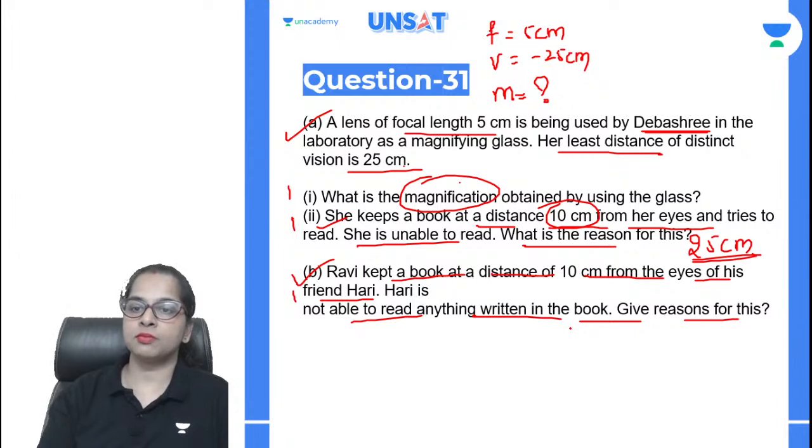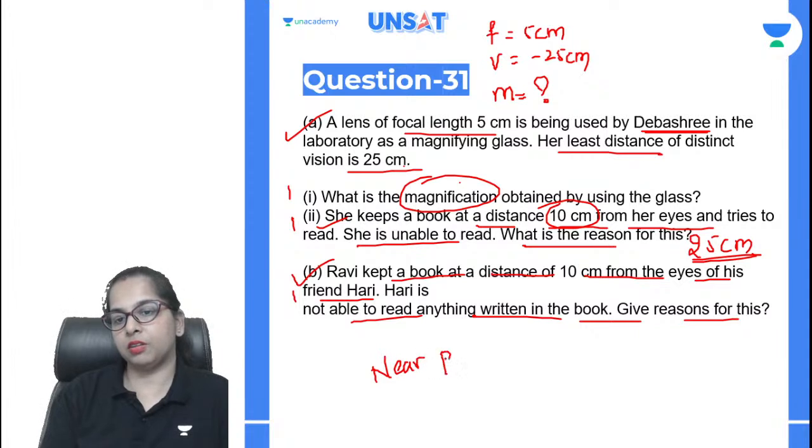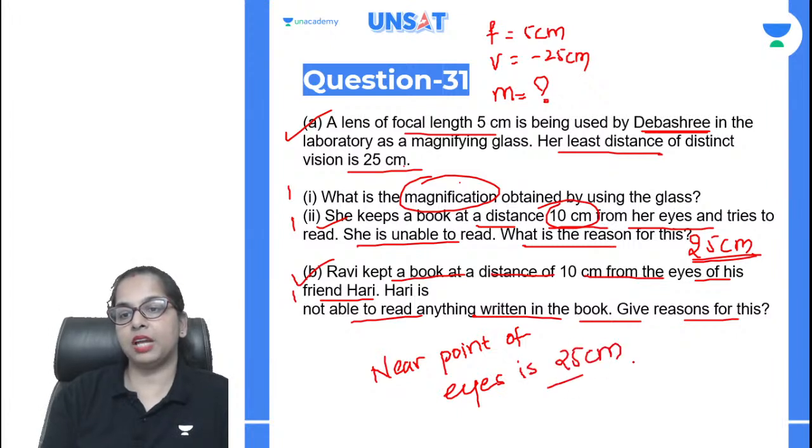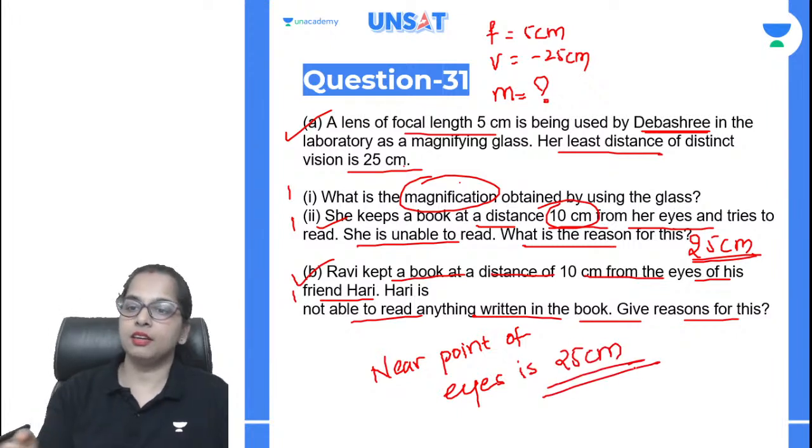Same reason you will write over here, that the near point of our eyes is 25 centimeters. Near point of eyes is 25 centimeters. So that is why he won't be able to read at 10 centimeters.